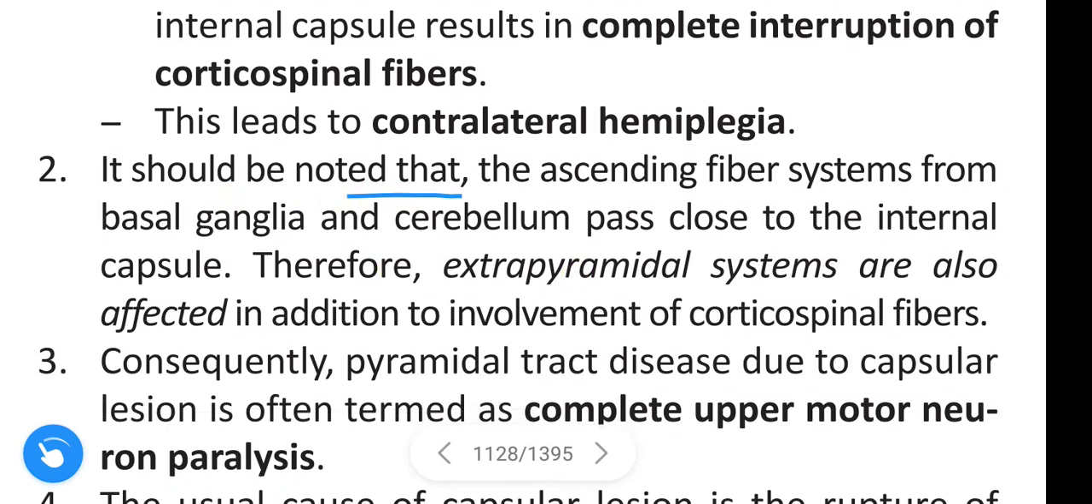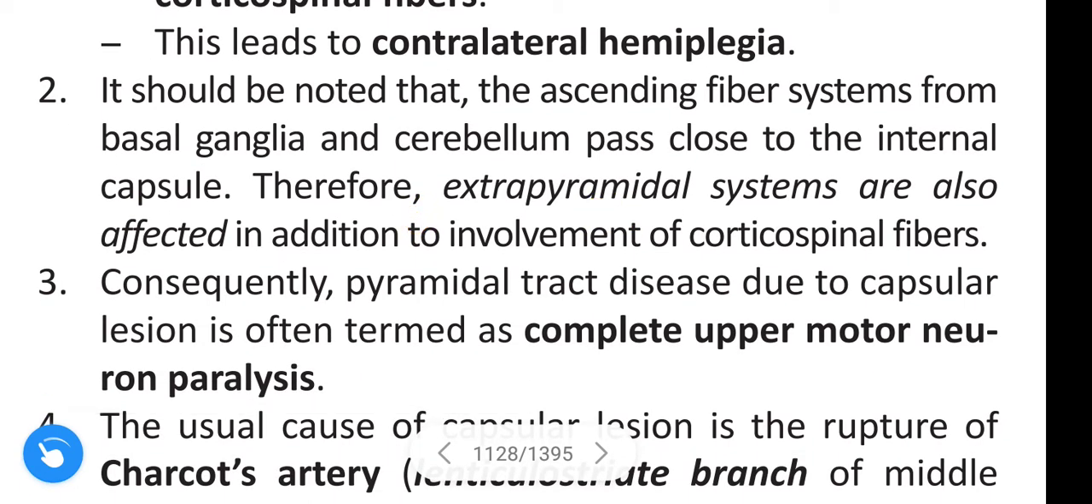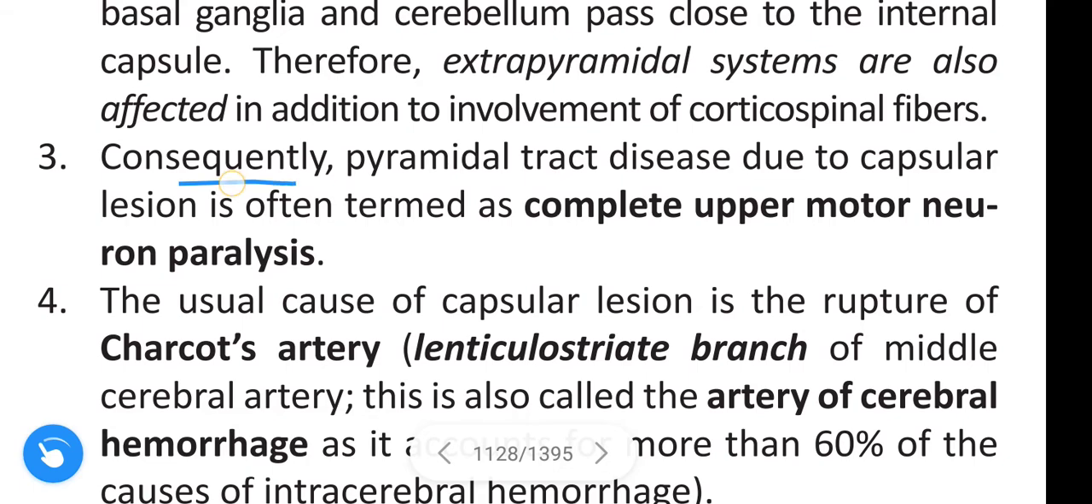It should be noted that ascending fiber systems from the basal ganglia and cerebellum pass close to the internal capsule. Therefore, extrapyramidal systems are also affected in addition to involvement of corticospinal fibers. Consequently, pyramidal tract disease due to capsular lesion is often termed complete upper motor neuron paralysis.